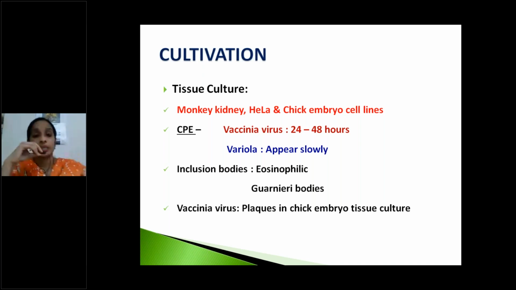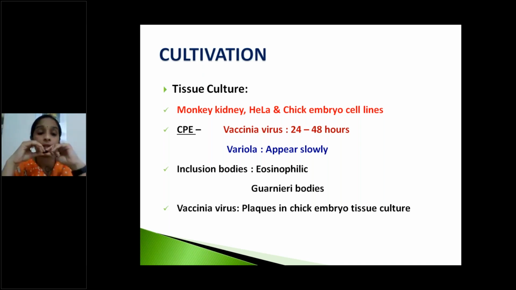If we see the general cultivation methods of virus, there are mainly three types. One is animal inoculation, the second, an important one, is embryonated egg, and the third is tissue culture. Nowadays tissue cultures are used in many labs. In tissue cultures, monkey kidney, HeLa, and chick embryo cell lines are used for cultivation of the pox viruses.